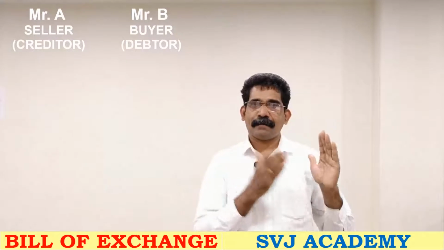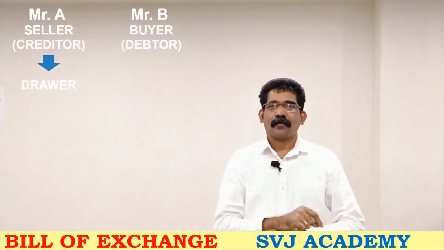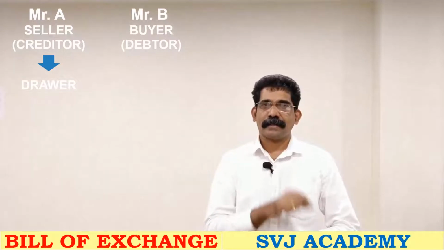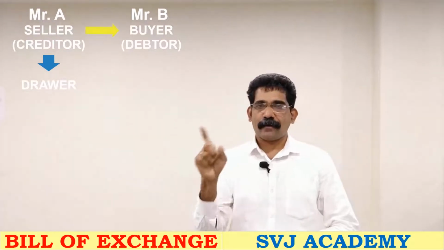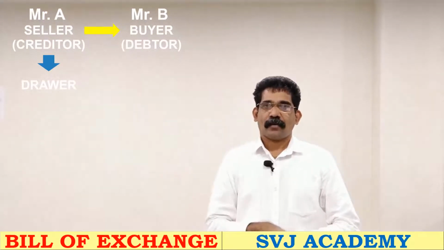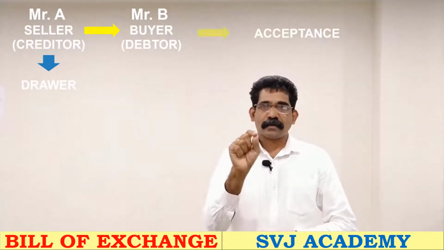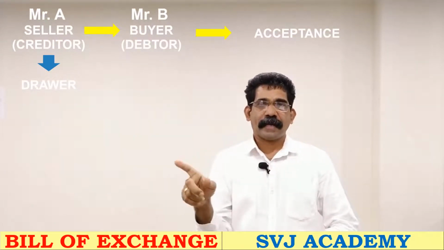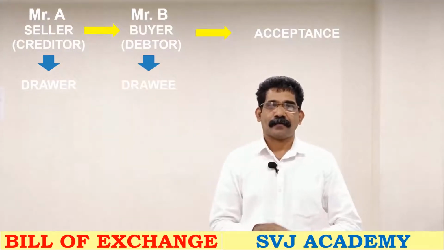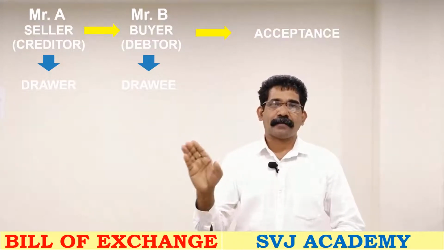When A prepares the bill, he is called the drawer. So who is a drawer? A drawer is a person who makes the bill. In this case, A made the bill, so A is the drawer. It is handed over to B for acceptance and signature. When B puts his signature by accepting the terms, that process is called acceptance. After accepting the bill, B is called the drawee. Then who is a drawee? A drawee is a person who accepts the bill.